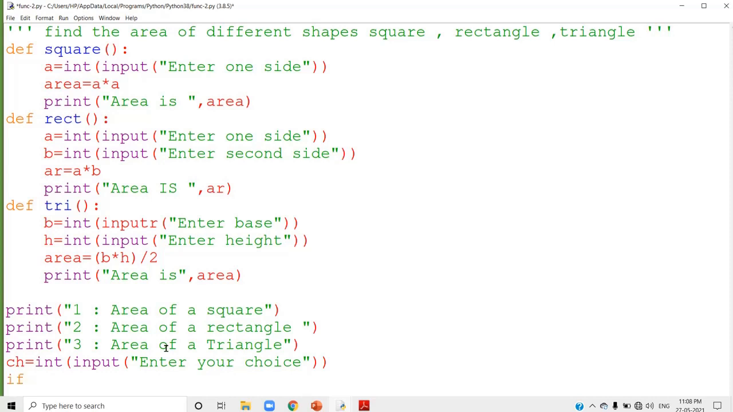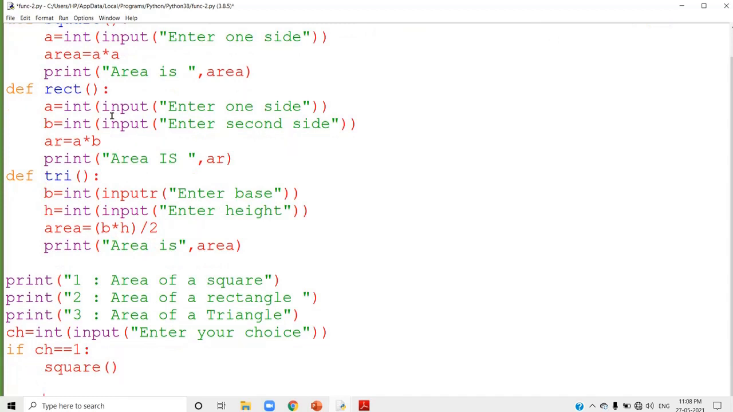Now the if statement we studied last year. If ch equal to 1, that means the value of ch is 1, then you have to calculate the area of a square. Area of a square which we already defined here. So if ch is equal to 1, I am going to call that particular function. You have to call that function. So I am going to call that function as square. This is the way you can call that function. Just use only the function name.